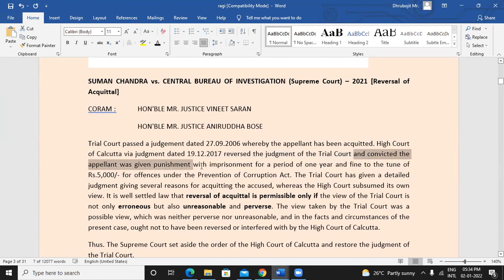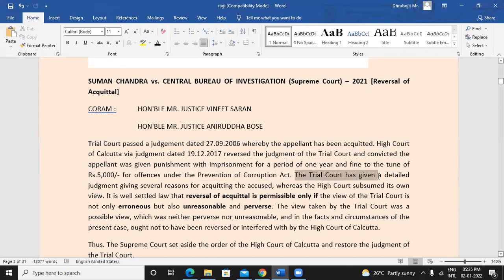He was given punishment with imprisonment for a term of 1 year and a fine of up to 5,000 rupees for the offense, which was punishable under the Prevention of Corruption Act. So the High Court of Calcutta found that no, this person is guilty. The High Court of Calcutta convicted this person and gave this punishment of 1 year of imprisonment and 5,000 rupees fine under the Prevention of Corruption Act.